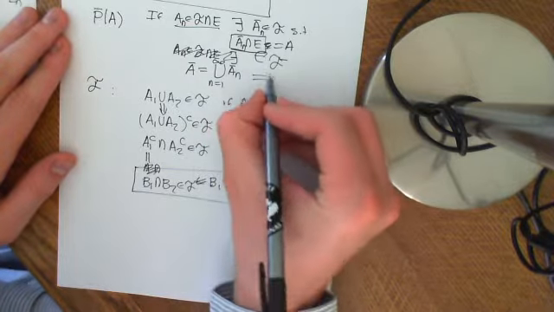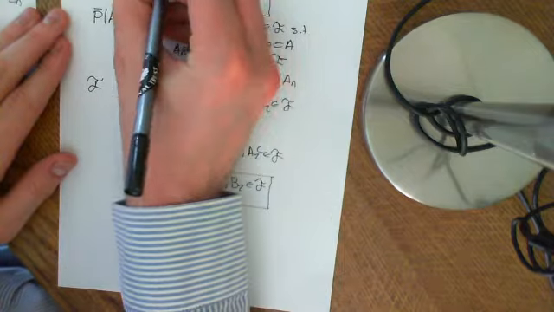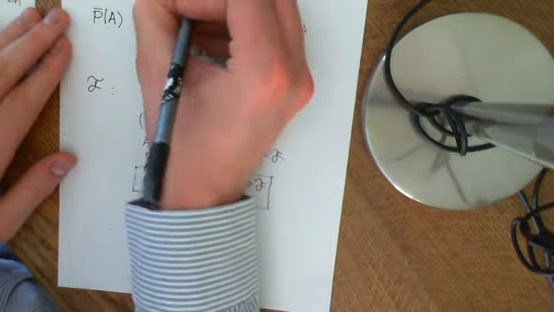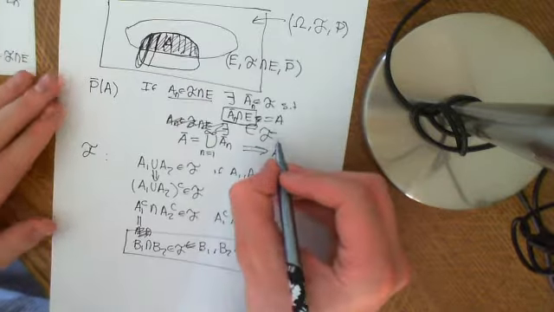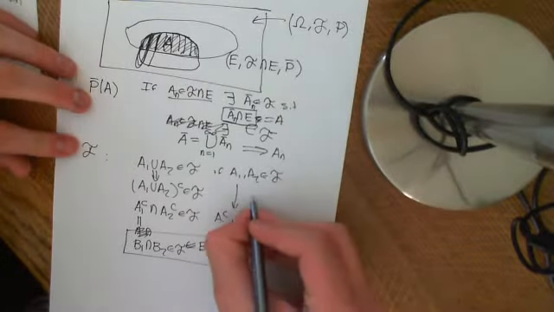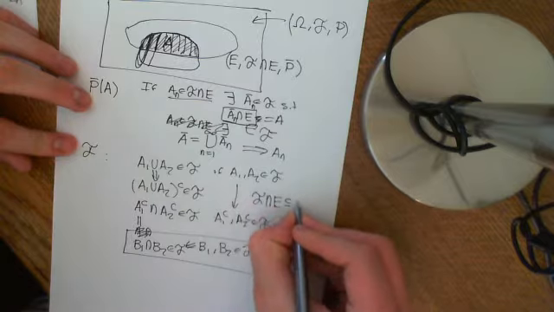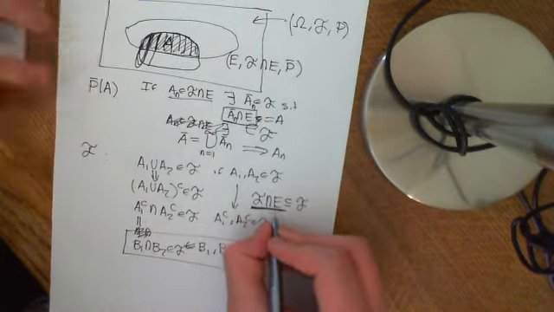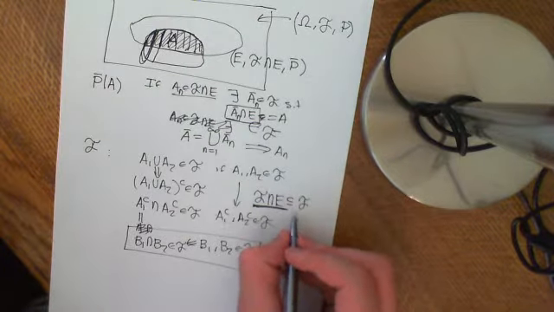Therefore, all these original ANs that we started off with in the restricted algebra are actually elements of the sigma algebra. So basically, any element that is in F intersection E is also in F. So this restricted sigma algebra on our new probability space is in fact a subset of our original one.